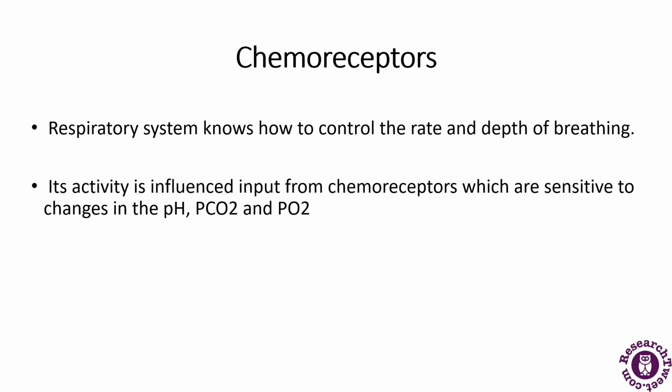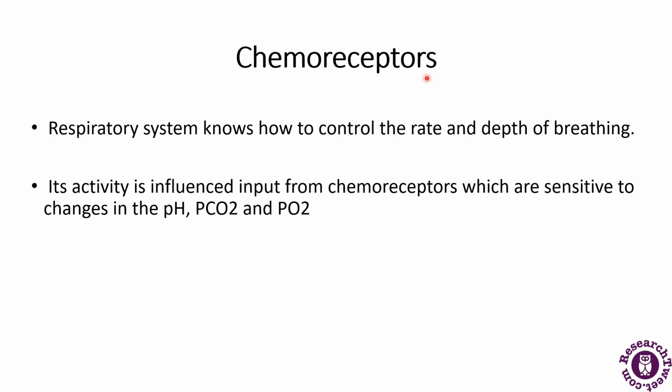Now we will talk about the chemoreceptors. The respiratory center knows how to control the rate and depth of breathing, but its activity is influenced by input from chemoreceptors, which are sensitive to changes in pH, partial pressure of CO2 and partial pressure of oxygen.